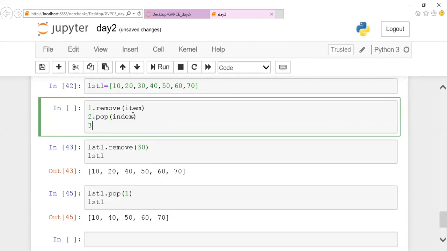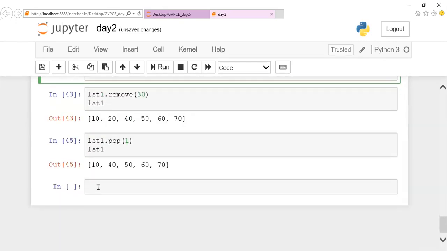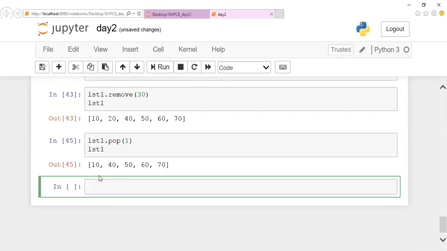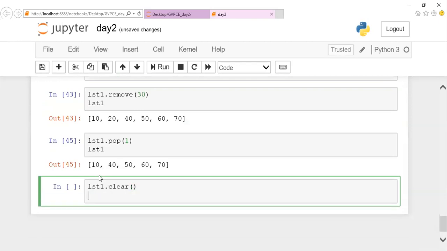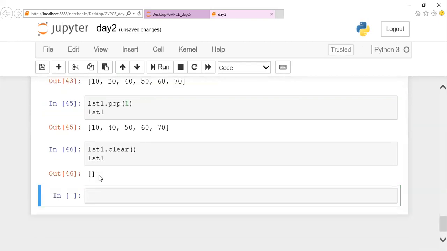And apart from this, if you want to clear the entire list, I can make use of the clear method. You can notice here, if I mention list1.clear and then print my list1, you can notice that there will be an empty list.